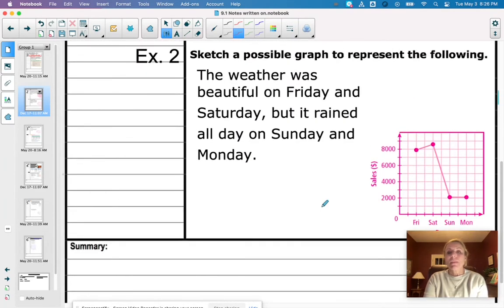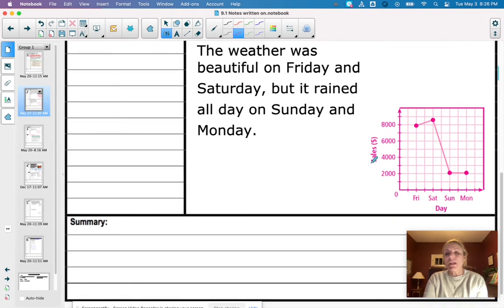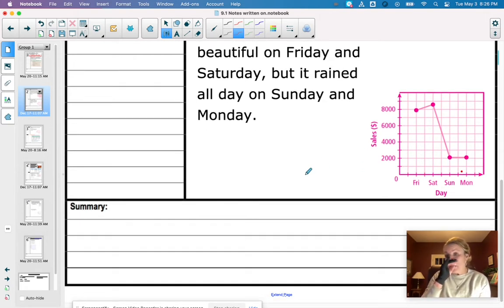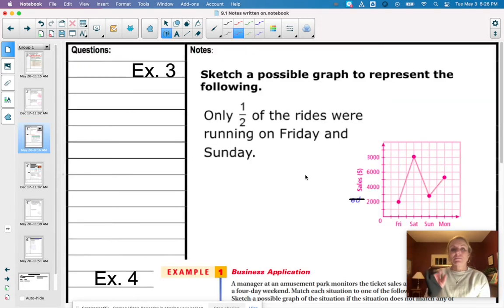Example 2. The weather was beautiful on Friday and Saturday, but it rained all day on Sunday and Monday. So again, we're talking about possible sales and days of the week. So beautiful on Friday, sales are going to be really high. And Saturday, obviously sales are going to go up even more because it's a weekend. But then it rained all day Sunday. Sales dropped drastically on Sunday and stayed low again on Monday. So this lesson you're going to find out is a lot of common sense.